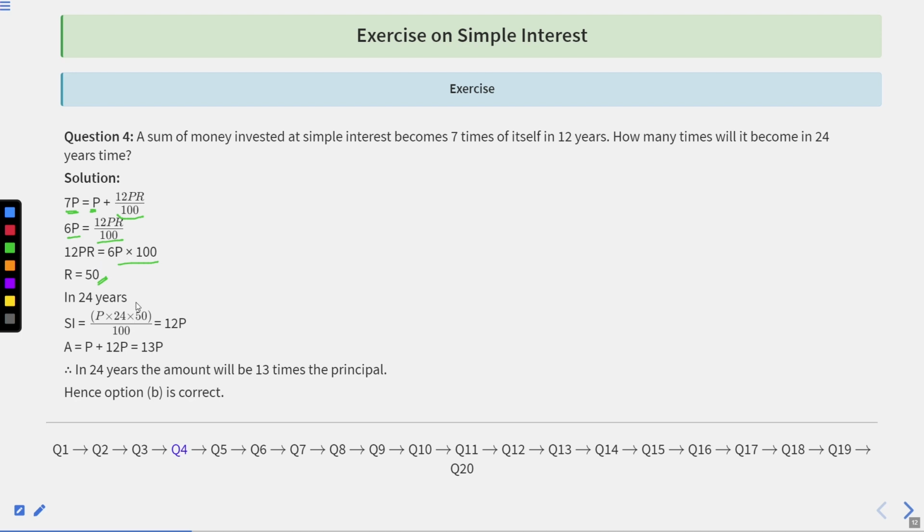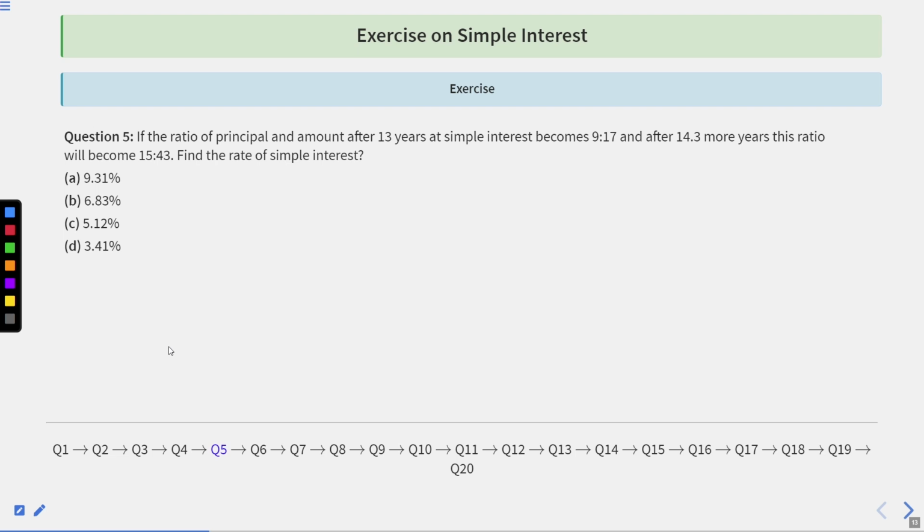So in 24 years, simple interest equal to P into 24 into 50 upon 100, that is equal to 12P. So A equal to principal plus simple interest, that is 13P. So if the person keeps the money invested for 24 years, his amount will become 13 times of principal amount. So the correct option here is option B.